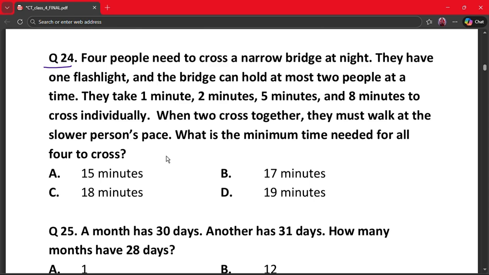Fastest people should return with the flashlight using the optimal strategy minimizing slow crossing. This classic puzzle results in 15 minutes minimum time. Hence, option A is the correct option.